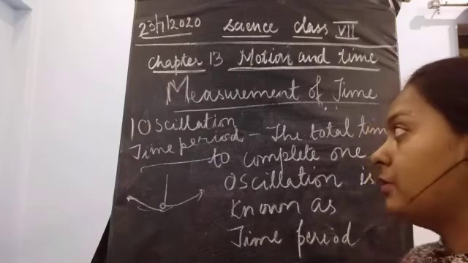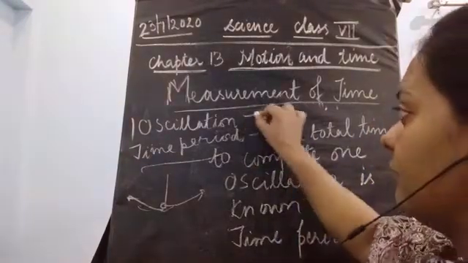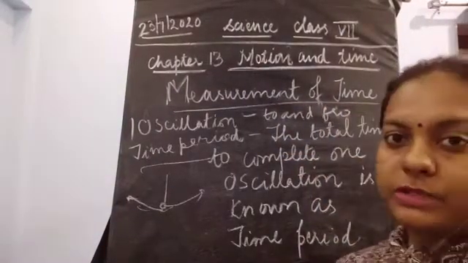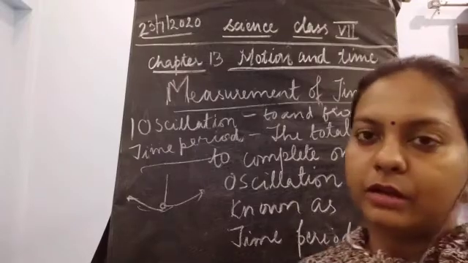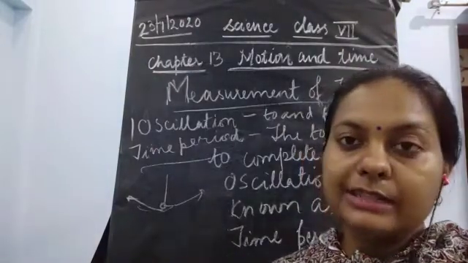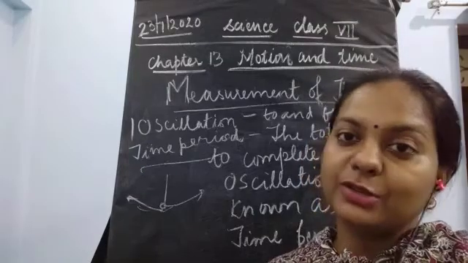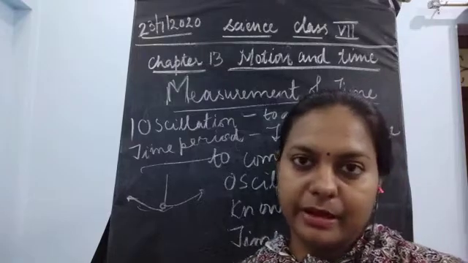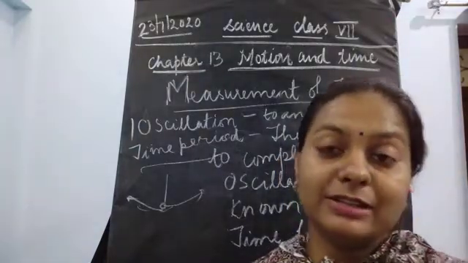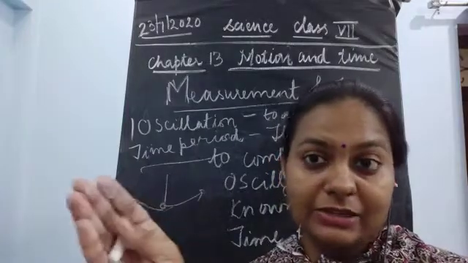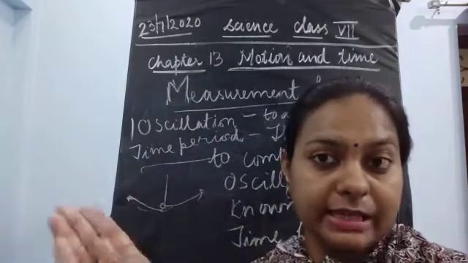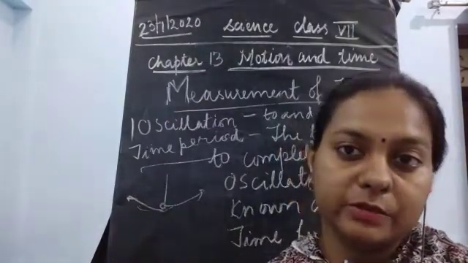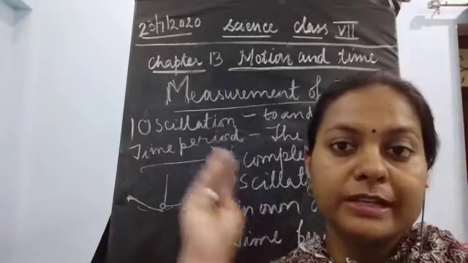Now what about oscillation? Oscillation means the to and fro movement. If an object is moving to and fro, it is known as oscillatory motion. Now can you tell some more oscillatory motions? I told you that it is the simple pendulum. The other objects you could see are the wings of mosquitoes, butterflies and insects fluttering. It is also a type of oscillatory motion, as it is moving to and fro.